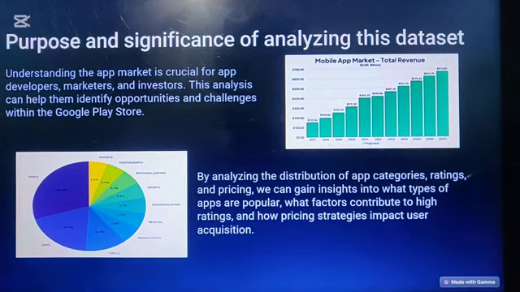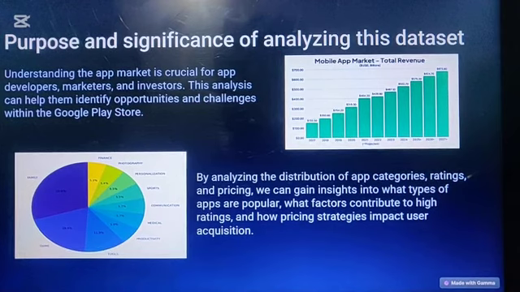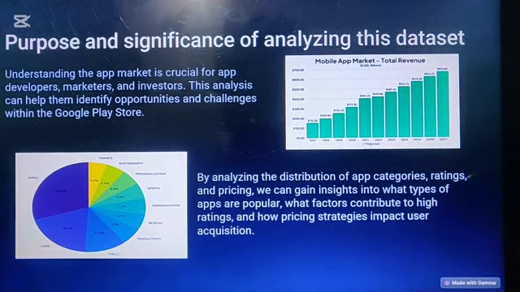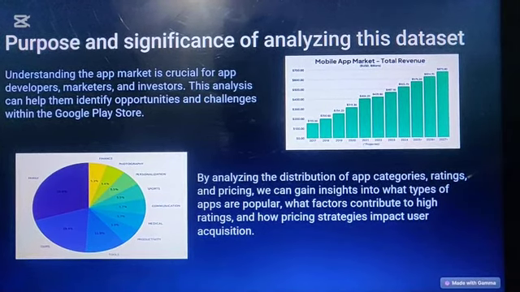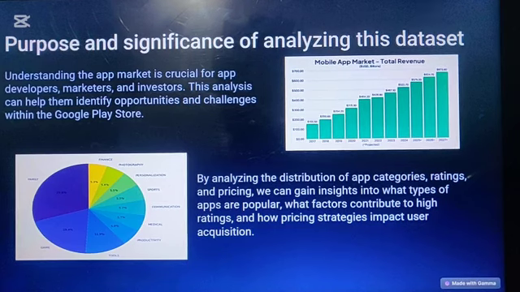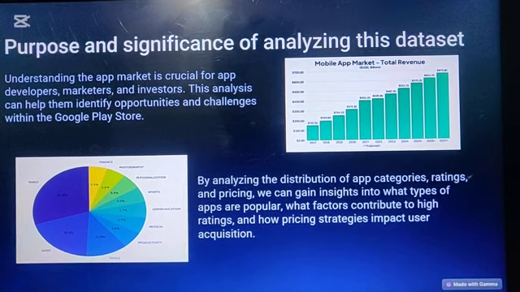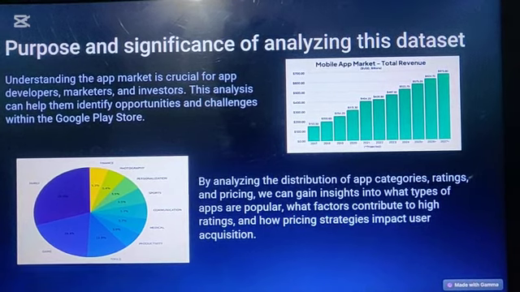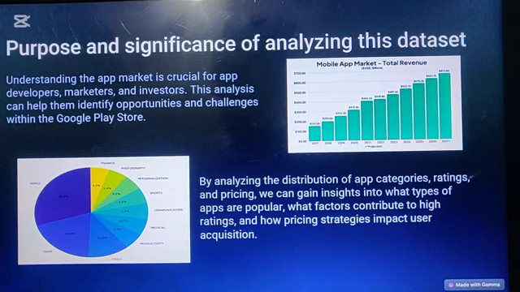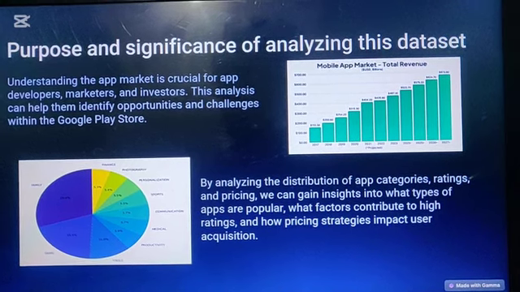As I have already discussed the purpose and the significance of analyzing this dataset, it basically targets the app development industry, the developers, and the marketers. They can use this analysis to grow in the industry. They can make sure which kind of apps they want to make, or should make, to grow in the app development industry.